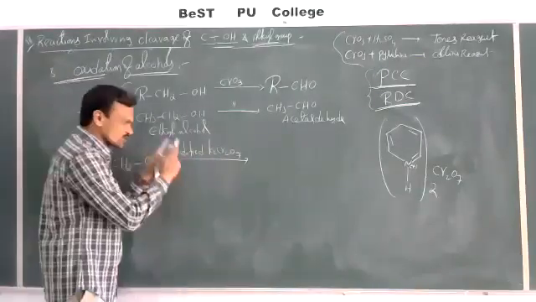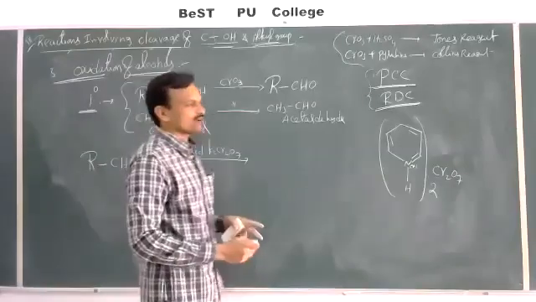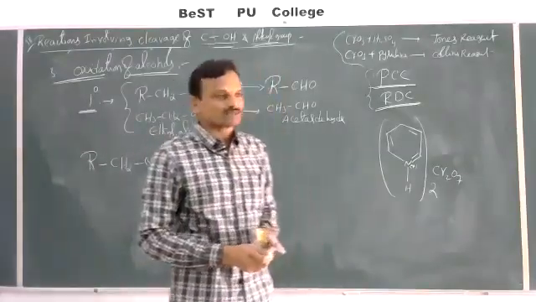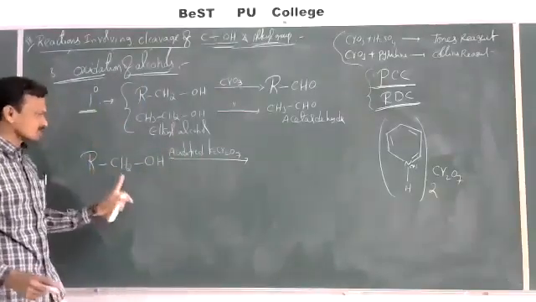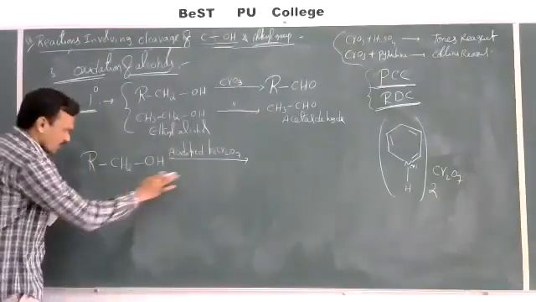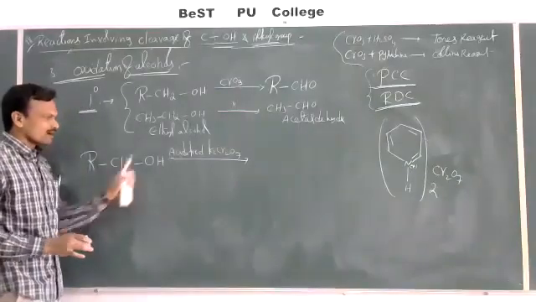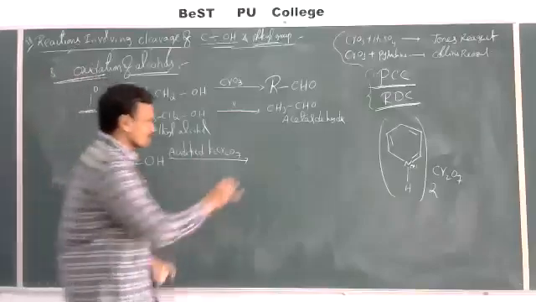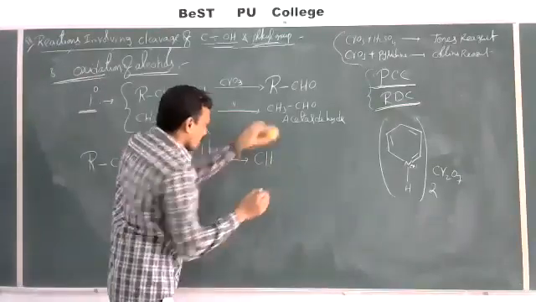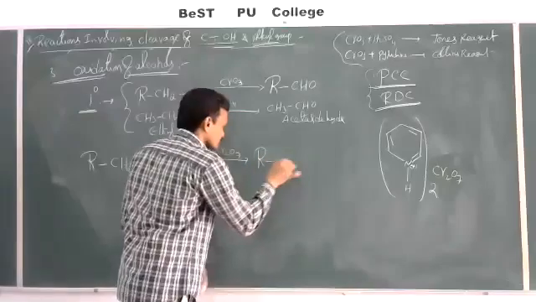There, first H2SO4 reacts with K2Cr2O7 and releases nascent oxygen atoms. That nascent oxygen atom is responsible for the oxidation of these alcohols. So now, primary alcohols on oxidation with acidified K2Cr2O7, first we can get aldehydes.